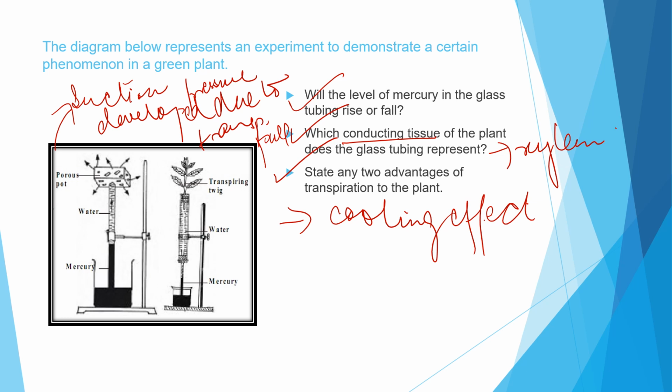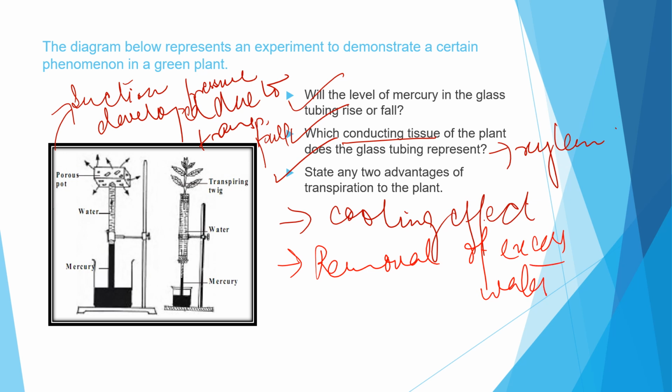Okay, we can say that it is helping in distribution of minerals also. So it is also helping in removal of excess water, as well as in the distribution of minerals. There are many uses of transpiration, so we can say that it is also helping in the distribution of mineral salts. Okay, so this is all in this part.